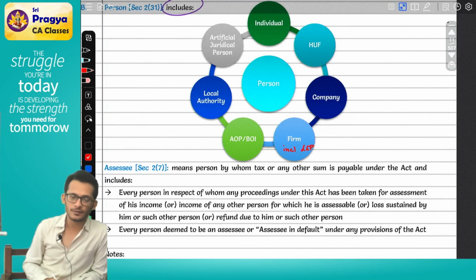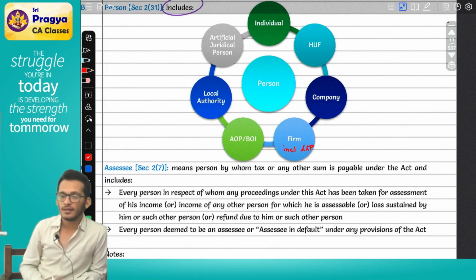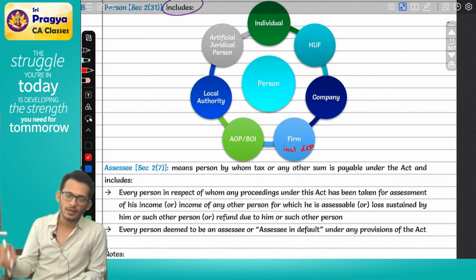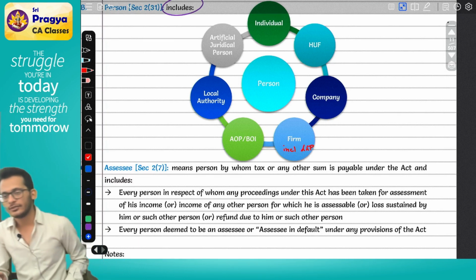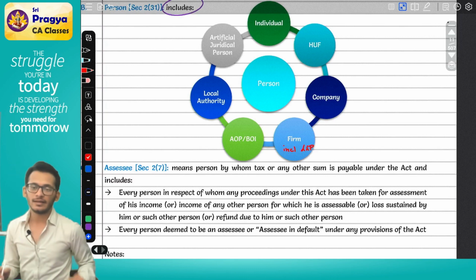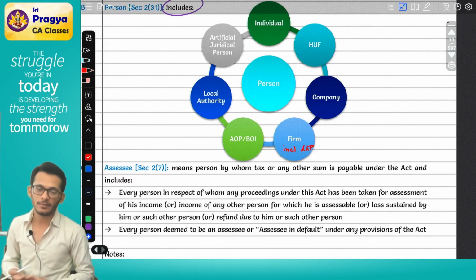AOP and BOI, full forms. Association of persons, body of individuals. These are people created by a force of law.